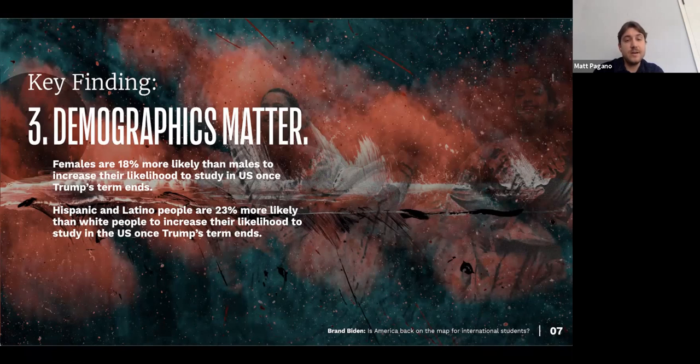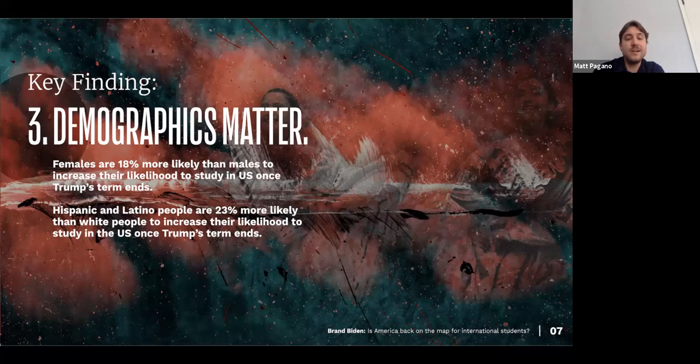So I think, at no surprise, they are more likely with Joe Biden to want to enroll here within the United States. And Hispanic and Latino people also are interesting. If you take a look at this past election, we know that specifically in Florida, it was 47% of Latinos who had voted for Trump. Nationwide, you could see Joe Biden had 66% of the Latino vote.